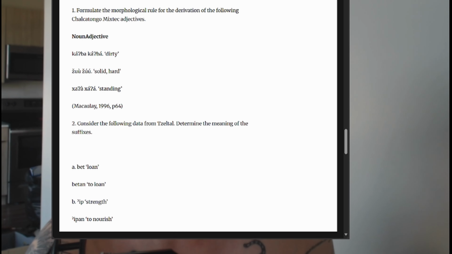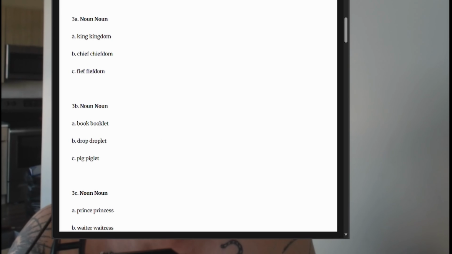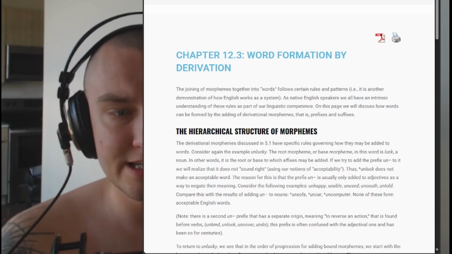There's a bunch of rules for it that native speakers pick up on intuitively, like you can derive undo from do using the prefix un, but you can't do that with computer, right? Uncomputer is not a word, right? It's because of the rules of derivational morphemes that native speakers have picked up on intuitively, right? English is a system. This is the ALIC textbook that talks about this, right? Link again in the description, and they say here, right?